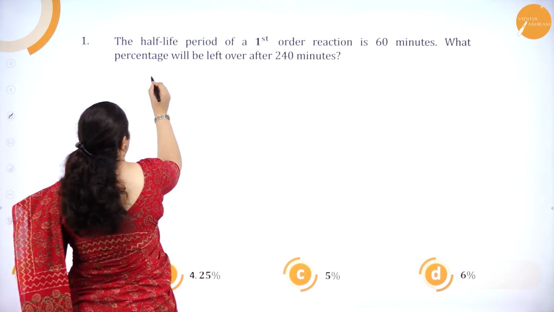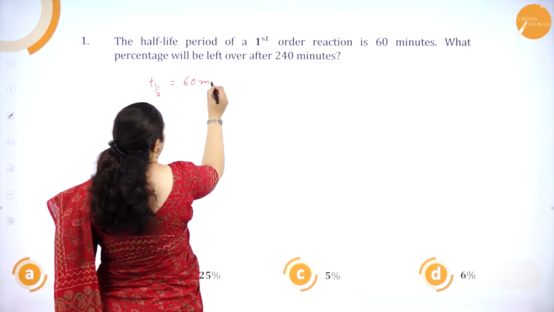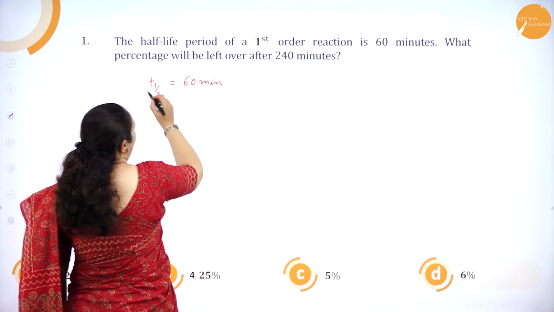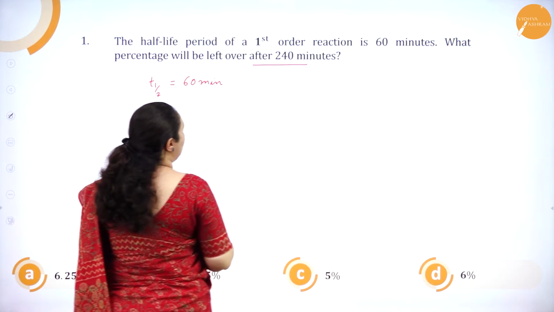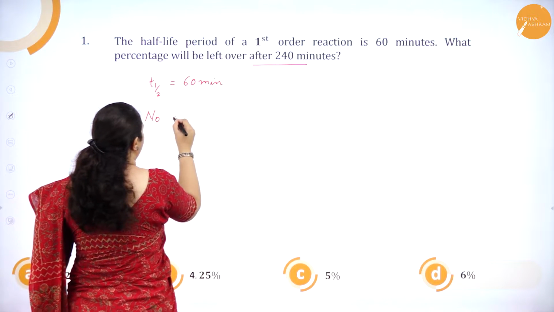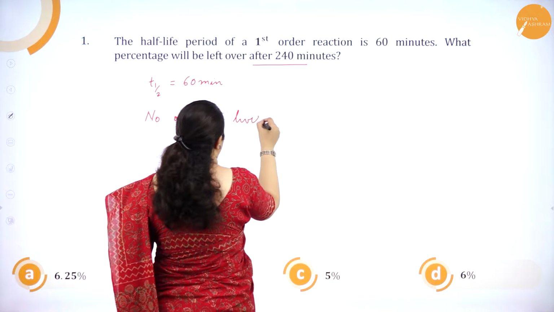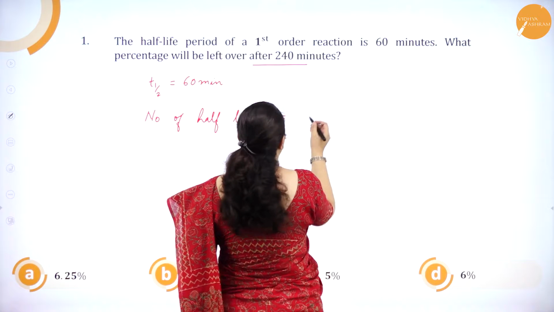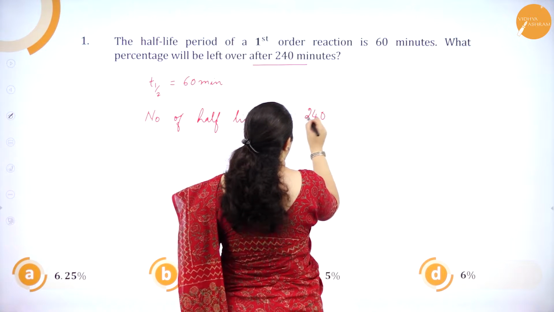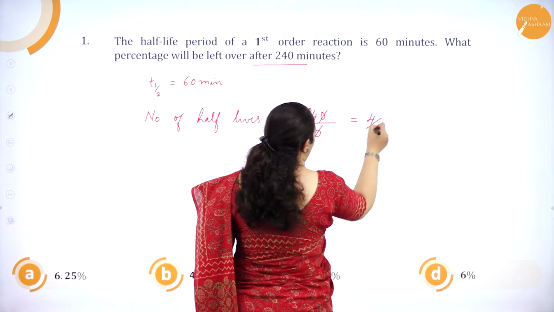So we know that T half is 60 minutes. So amount left over after 240 minutes, we'll find out number of half-lives. That is time 240 minutes is taken up and half-life is 60 minutes. So you will get it as 4.